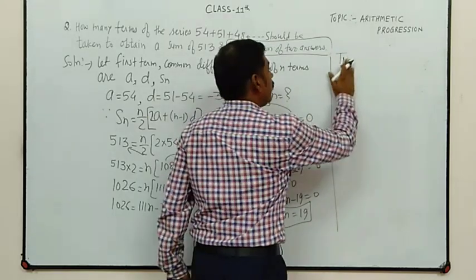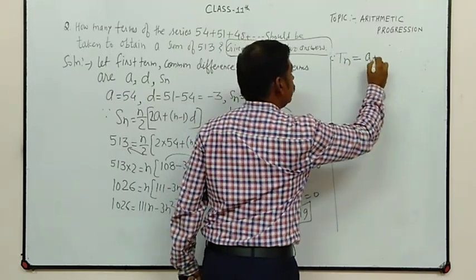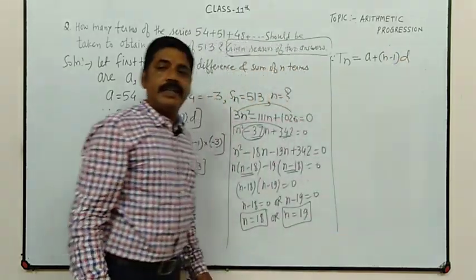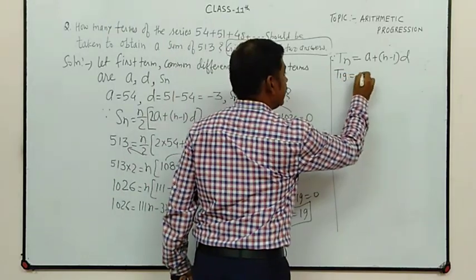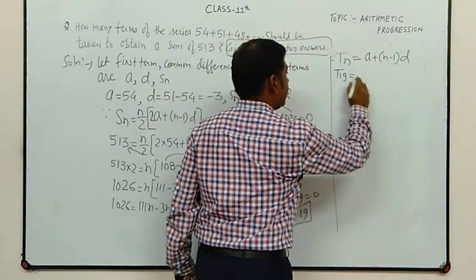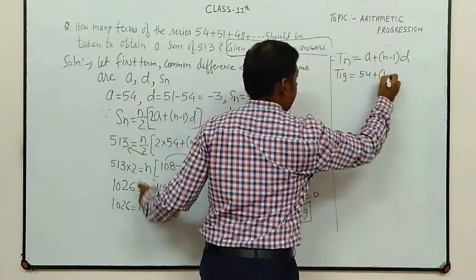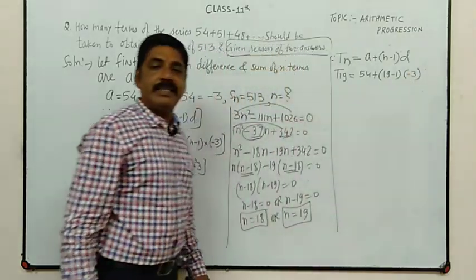First of all, we write, since tn is equal to a plus n minus 1 into d. So t19 is equal to a. What is a? A is 54, n is 19 minus 1 and d is minus 3.